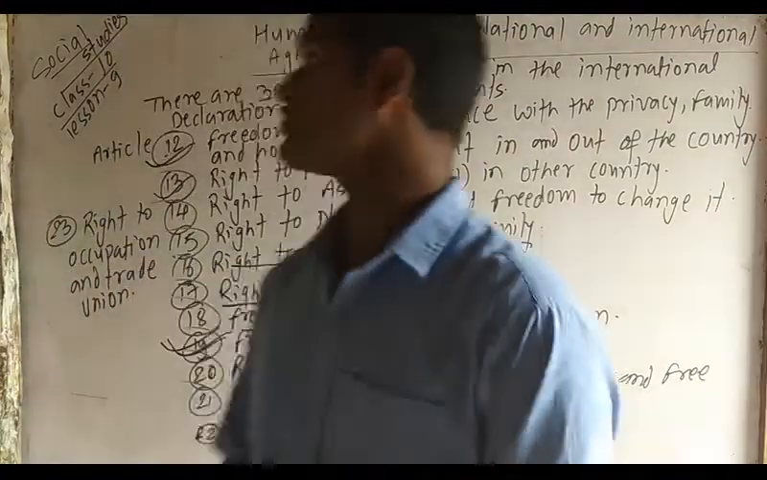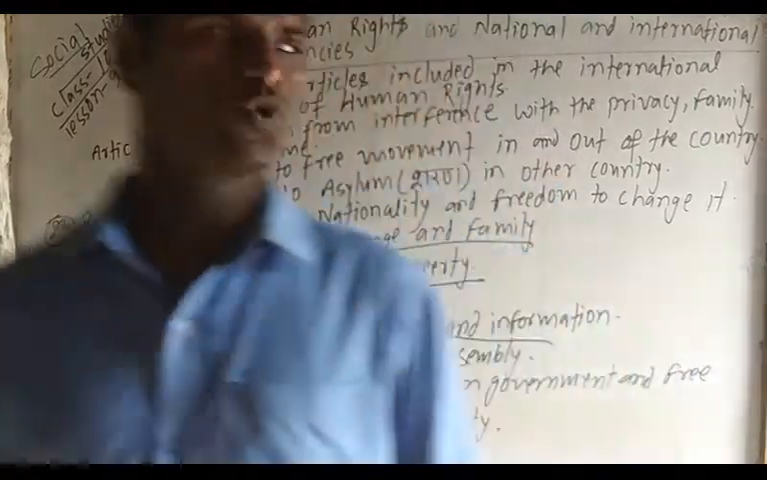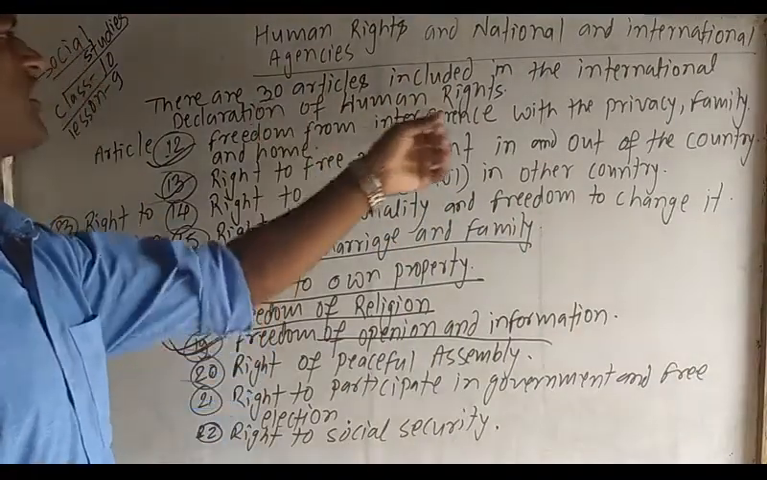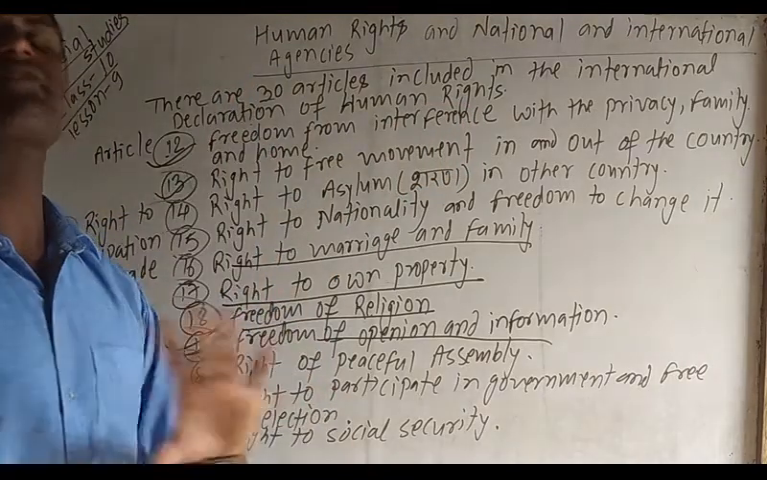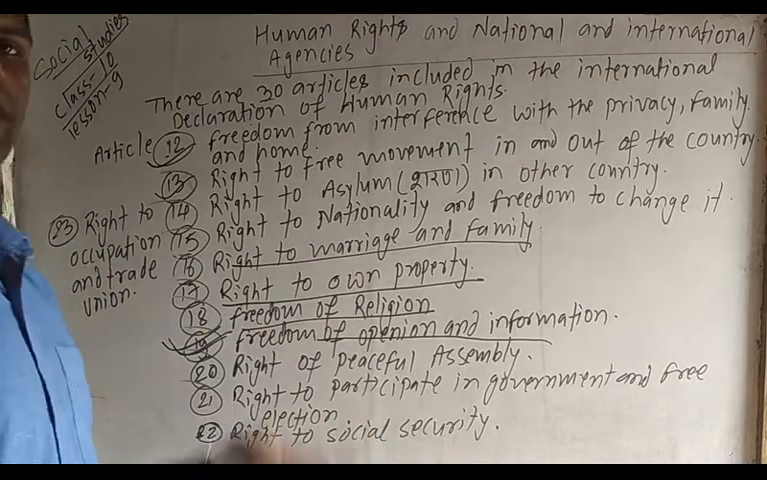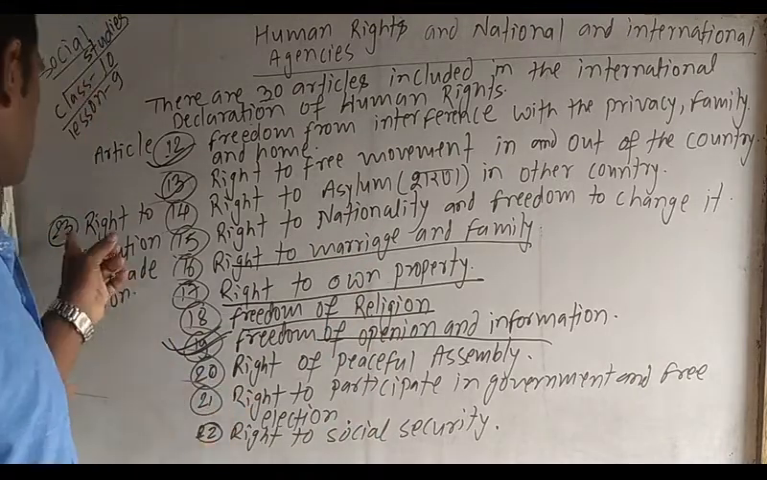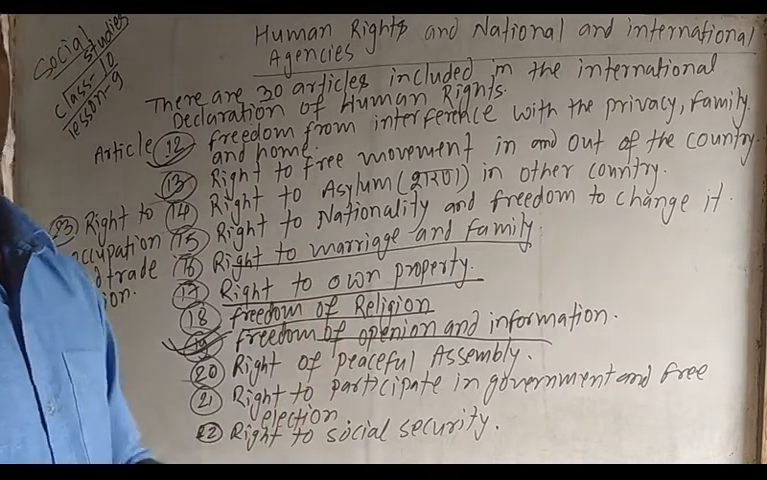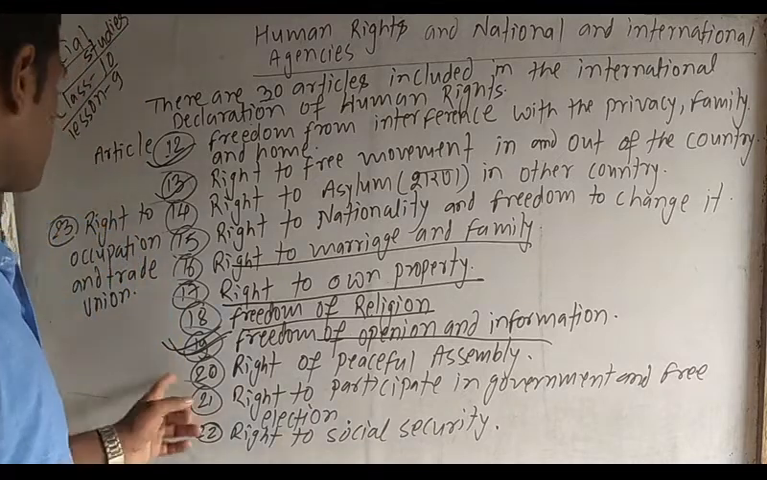Today I came here to teach you Social Studies class 10 lesson 9, up to article number 19 of the Universal Declaration of Human Rights. In our previous video we have already discussed that. Today I came here to teach you articles 20, 21, 22, 23, 24, 25, 26, 27, 28, 29, 30. Okay, my dear students, I want to start from article 20.